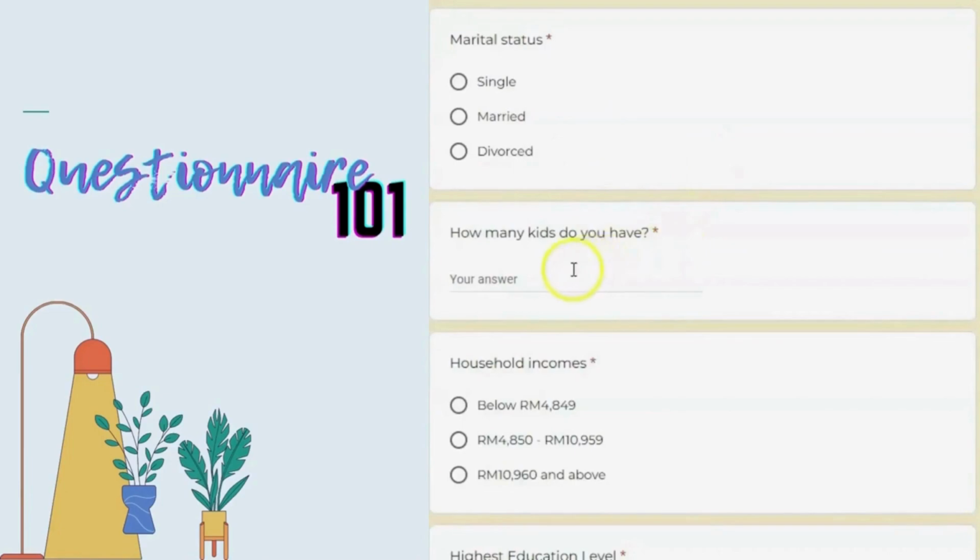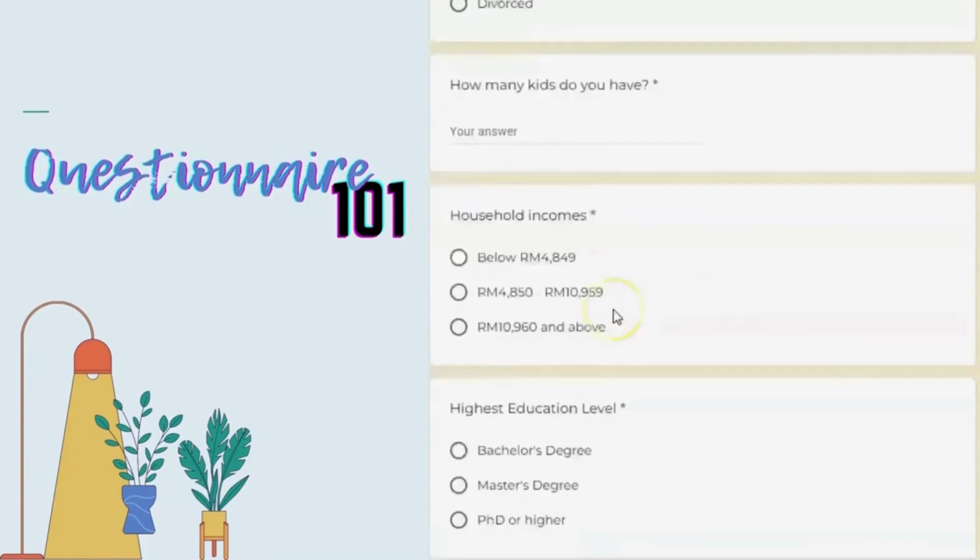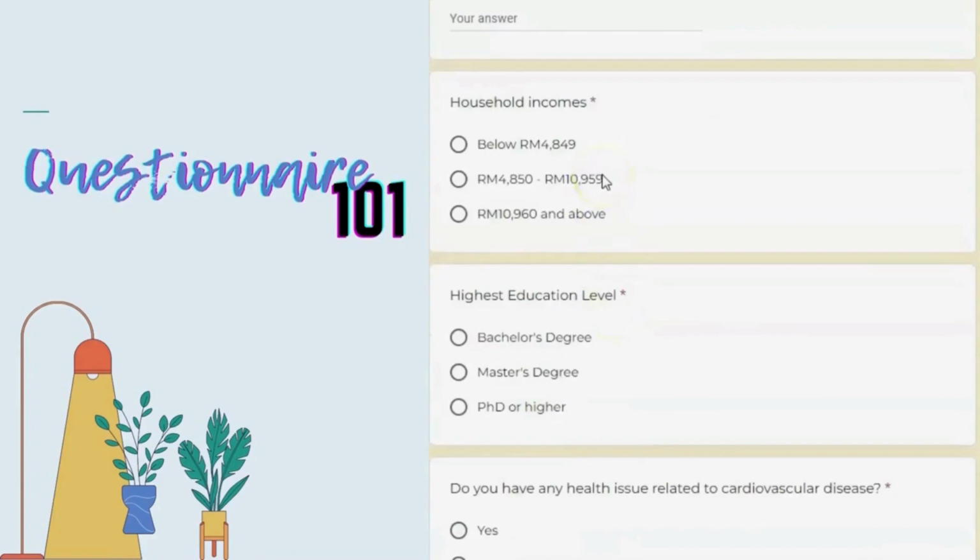So the next question, how many kids do you have? This one is an open-ended question. So the answer that the question will produce is an example of a quantitative variable with a ratio scale. Okay, household income here we can categorize as a qualitative variable with ordinal scale because the income has been categorized into types of income.